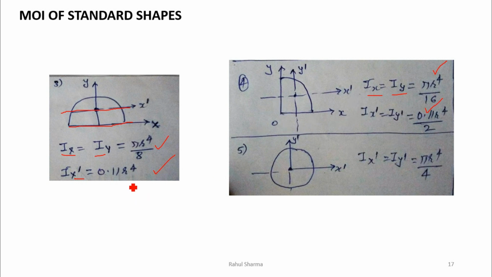This is half of the semicircle: there it was 0.11 r power 4, here it is 0.11 r power 4 divided by 2. There it is pi r power 4 by 8, but here it becomes by 16 because we multiplied by 2, so 8 into 2 is 16. In this way you can remember the circle, semicircle and quarter circle. Now you can see in the circle the moment of inertia about x dash and y dash is equal to pi r power 4 divided by 4. So these are the terms which we have to understand.